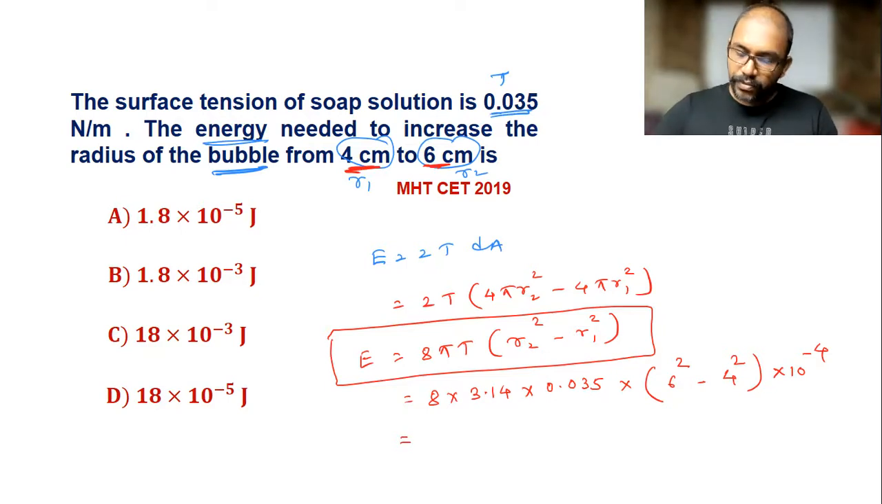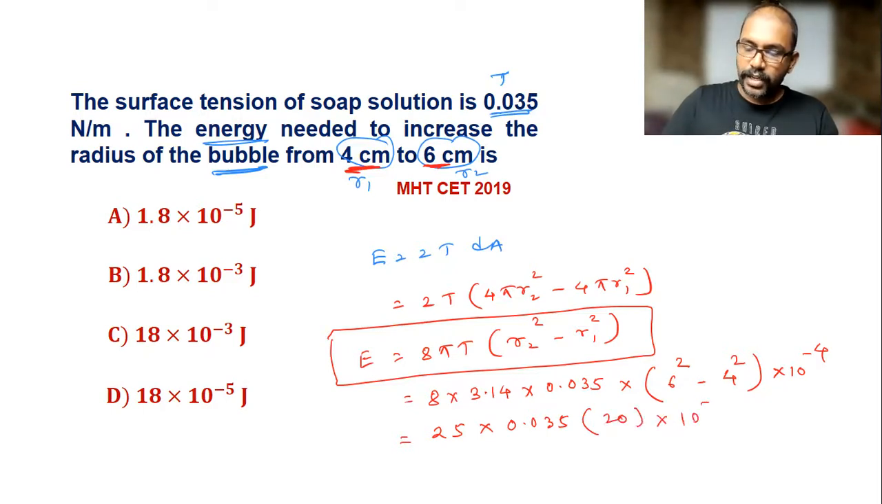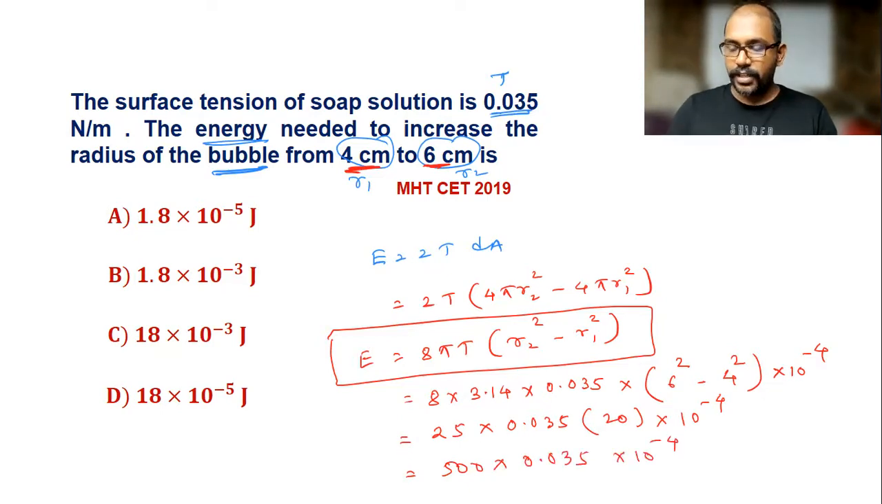Now here 8 into 3.14 is approximately 25, into 0.035. So it is 36 minus 16, which is 20, into 10 raised to minus 4. So we have to solve this to get the answer. 20 multiplied by 25 is 500. So 500 into 0.035 into 10 raised to minus 4. So this multiplication we have to do.